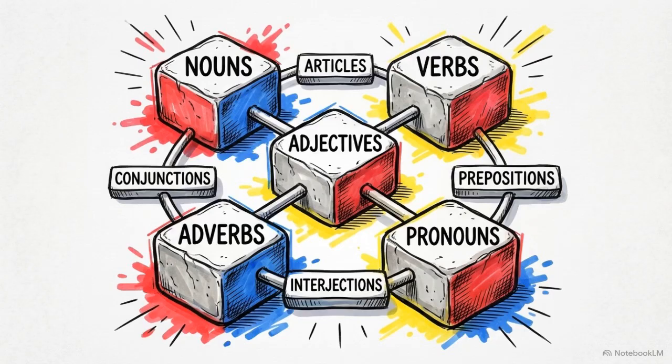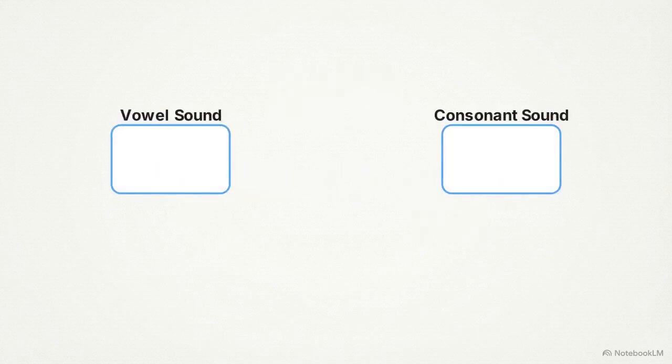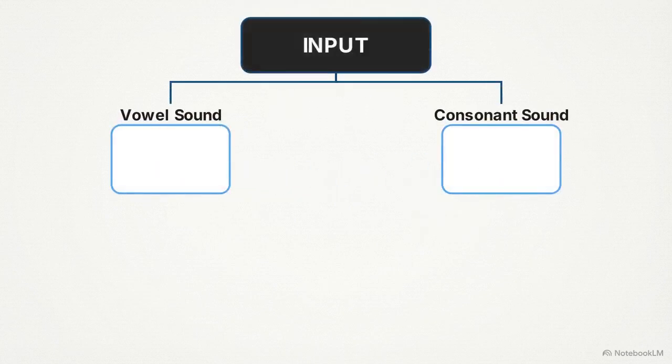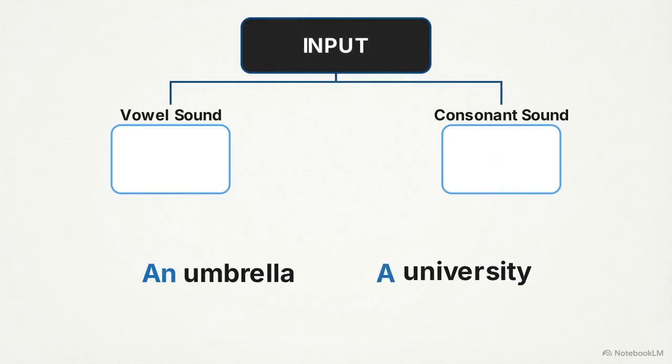To hold those core 5 players together, language relies on a supporting framework of 4 specific connectors. Articles, a, an, and the. Choosing a or an depends entirely on vowel sounds. Watch the gate process inputs. Umbrella starts with a U vowel sound, routing straight to an. University produces a phonetic Y consonant sound, outputting a university.